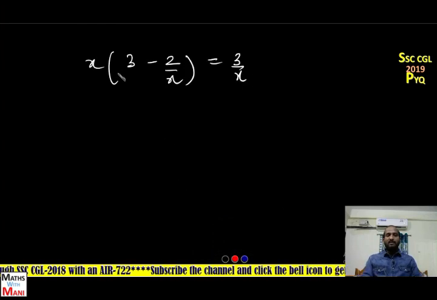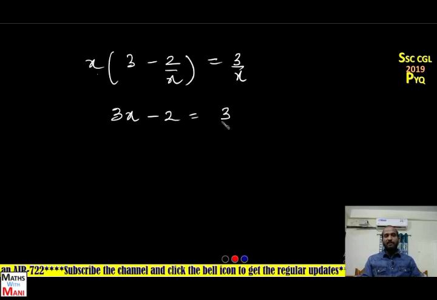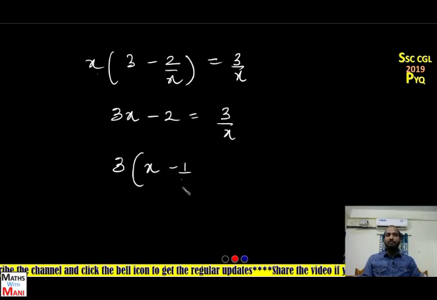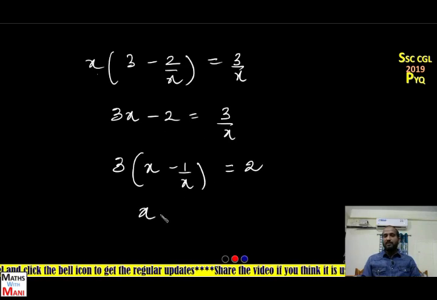So multiply x with each term. x into 3 is 3x, minus 2 by x into x means minus 2, equal to 3 by x. So 3 by x comes to LHS and 3 taken common: 3 into x minus 1 by x is equal to minus 2 goes to RHS, it is 2. So what is the value of x minus 1 by x? That is 2 by 3.